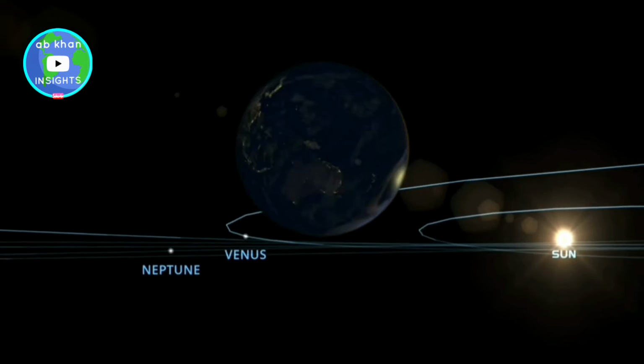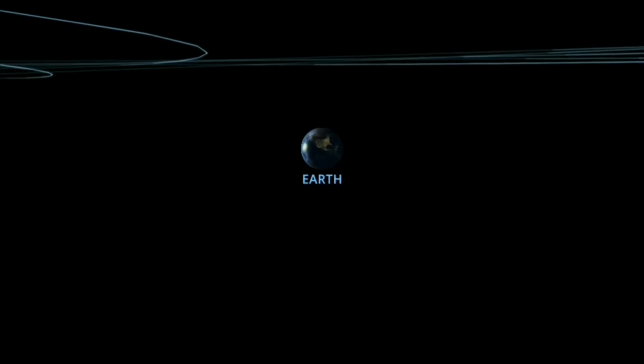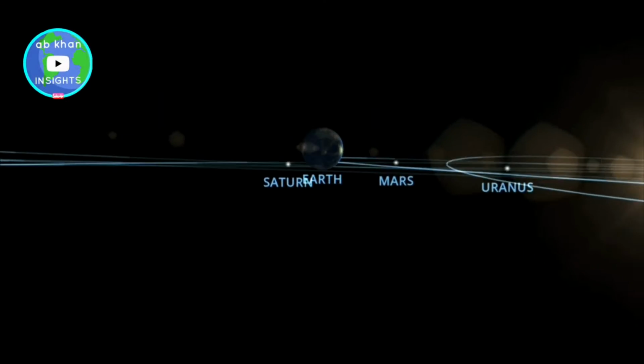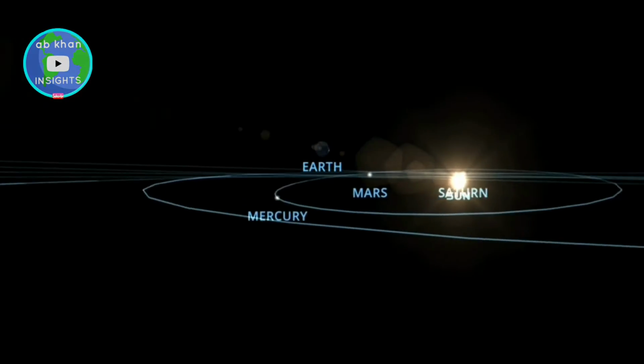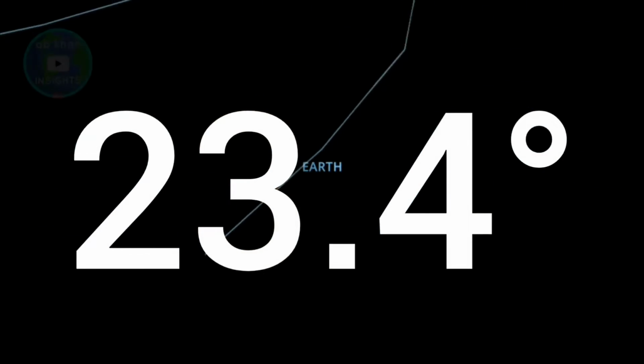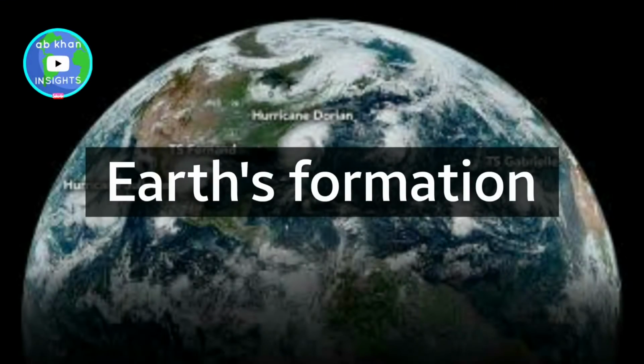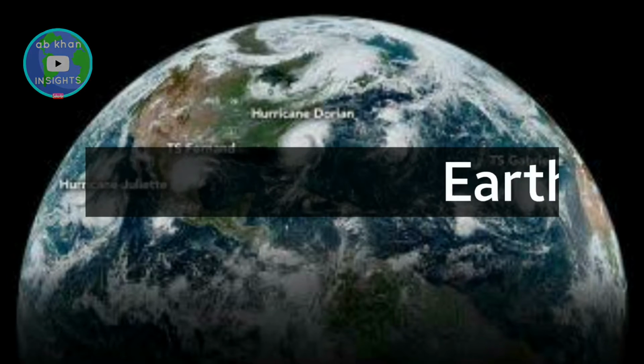It means that the axial tilt of the Earth, which is spinning around its own axis along an imaginary line, is 23.4 degrees. Now we shall discuss the Earth's formation, with regard to the history of the Earth.